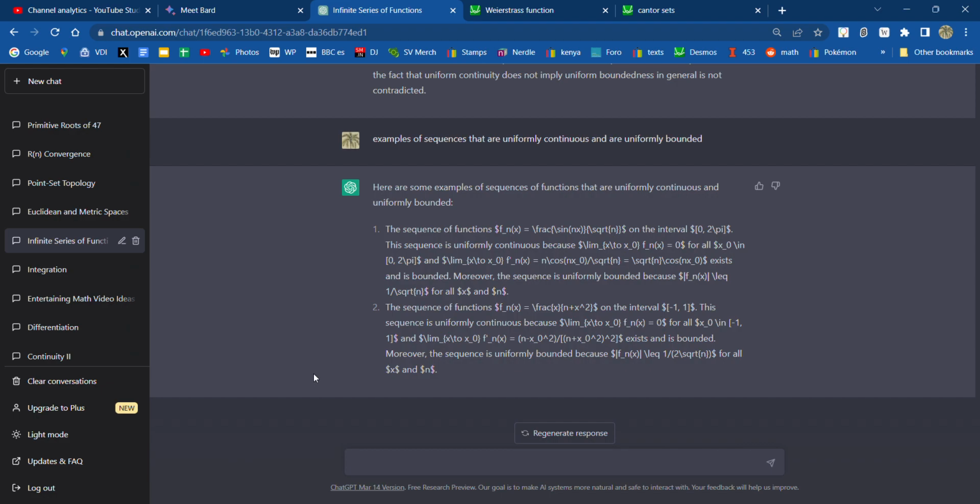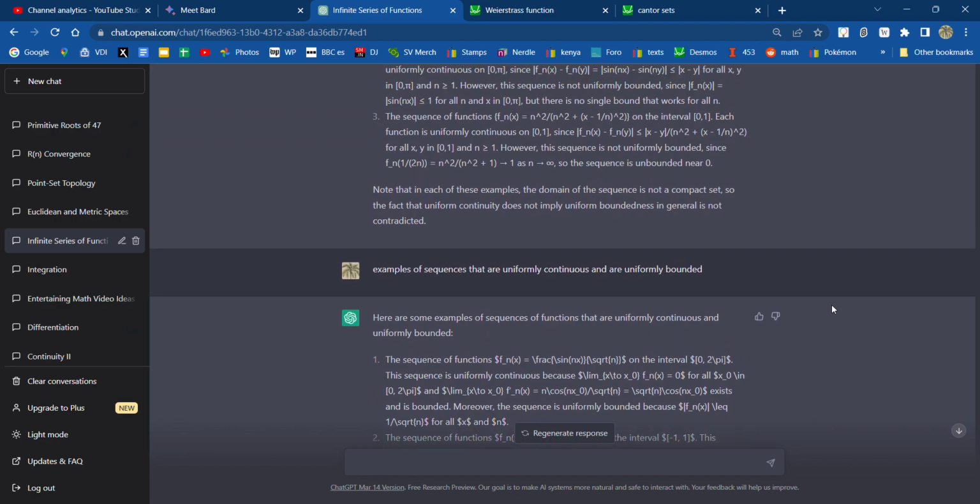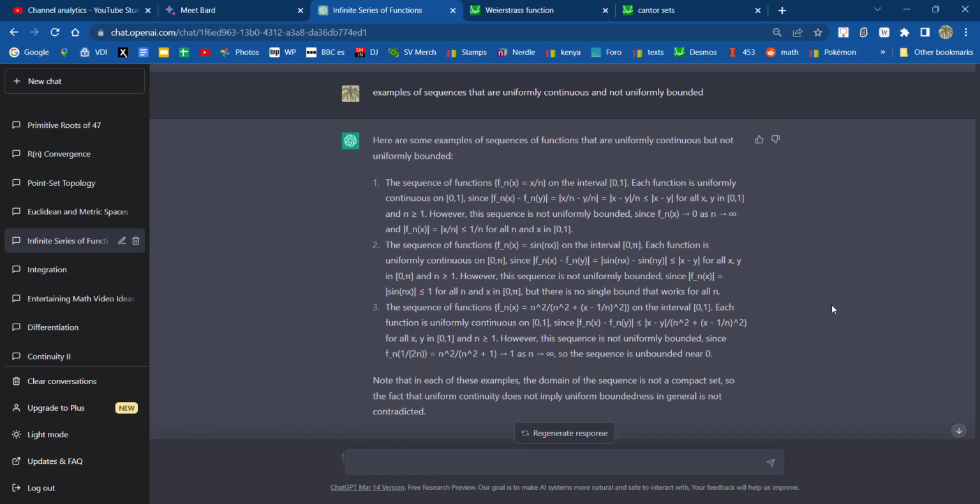And then I'll end with examples of sequences that are uniformly continuous and are uniformly bounded. Gave me 2 examples. So all in all, a very long session over several weeks going through the infinite series of functions chapter in Wade.